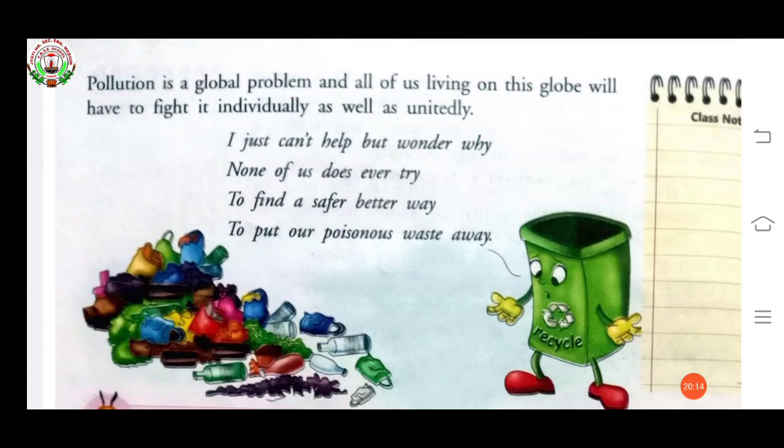Pollution is a global problem, and all of us living on this globe will have to fight it individually as well as unitedly. Here it is saying pollution is not a one person problem, it's a global problem. This problem belongs to everyone. So we all who are living on this globe have to fight it individually as well as unitedly.